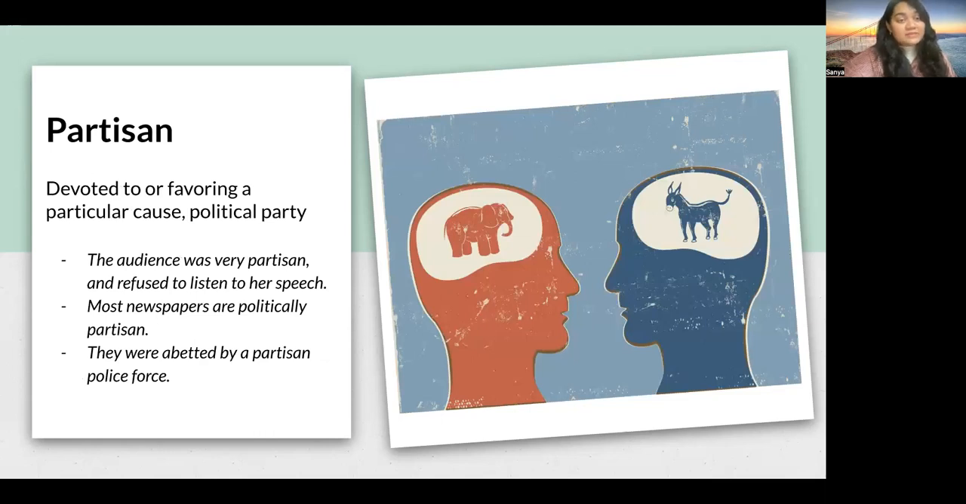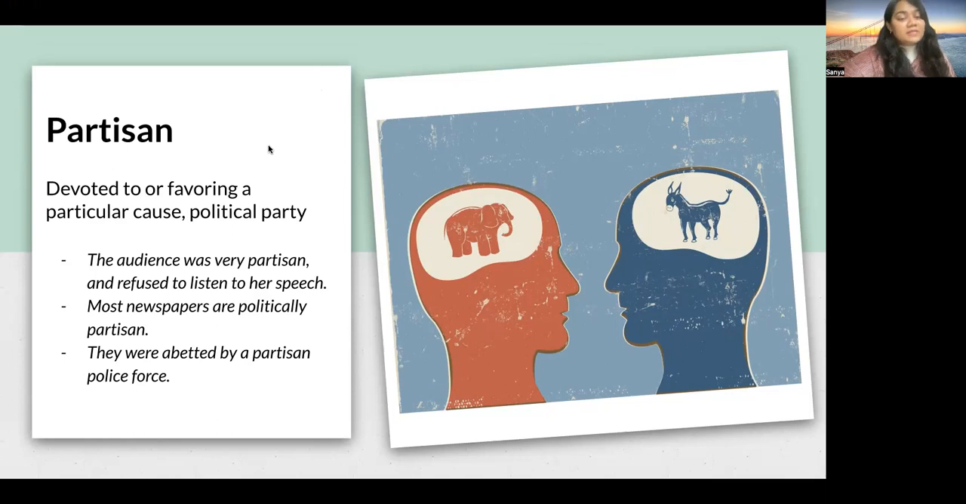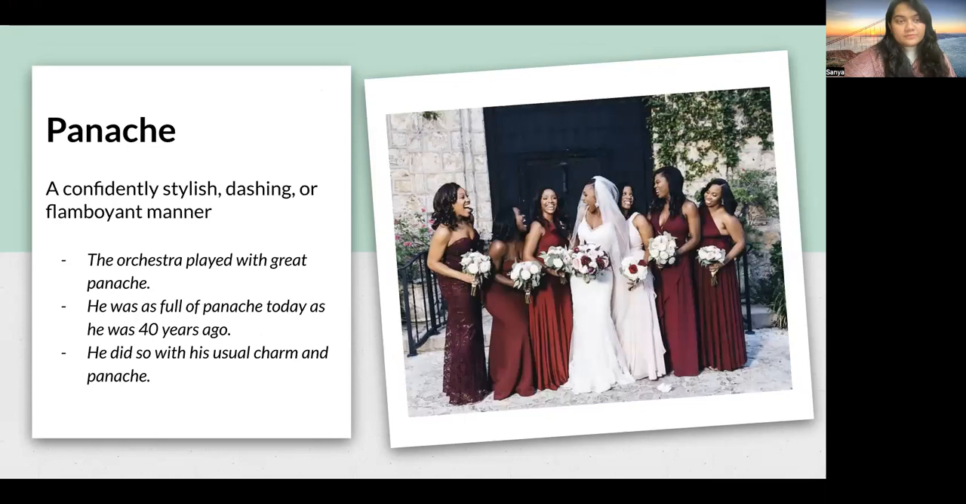Partisan. Partisan means being devoted to or favoring a particular cause or political party. If you're favoring just one political party, you're totally devoted to it. Sometimes you go crazy after it and you favor their cause. That means you are a partisan.